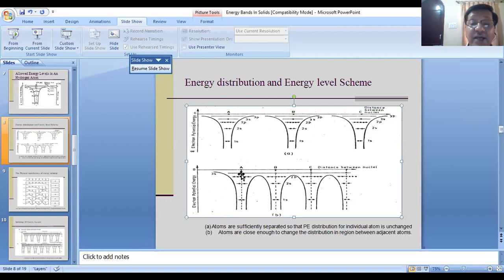So the electrons occupying the 3s levels are not tightly bound.